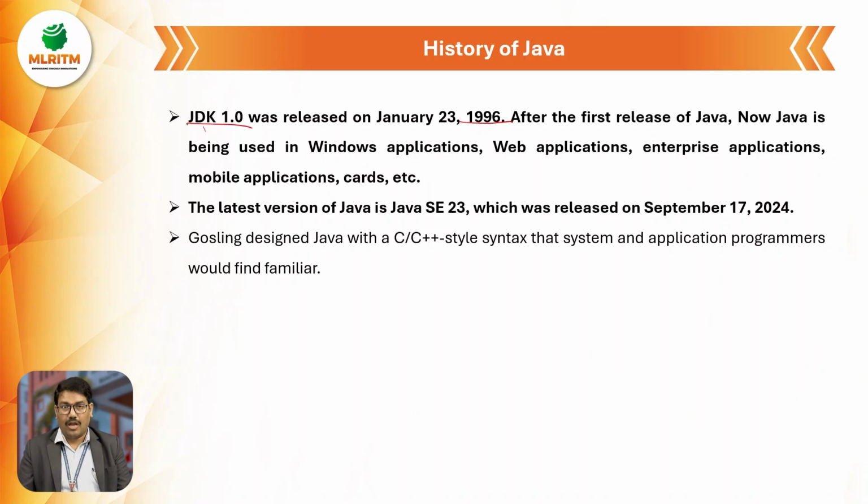From there on, every 6 to 8 months, a new JDK version is released. This JDK 1.0 version was used for various Windows applications, web applications, enterprise applications, and mobile applications. The latest Java version we have is Java 23, and it was released last year, I mean September 17, 2024.